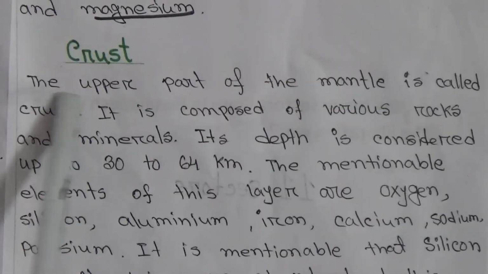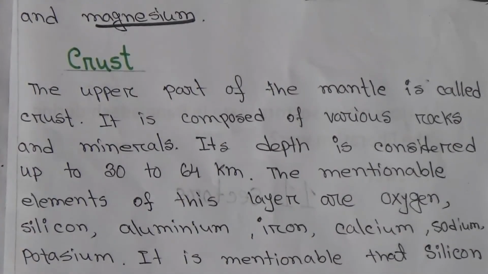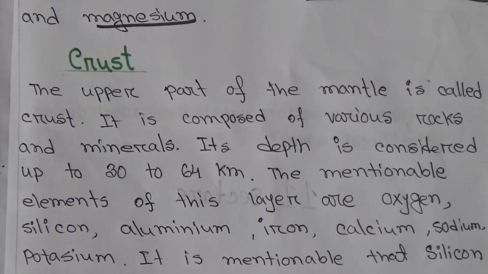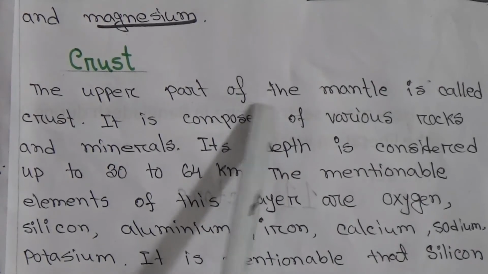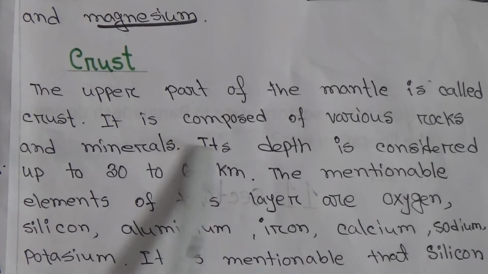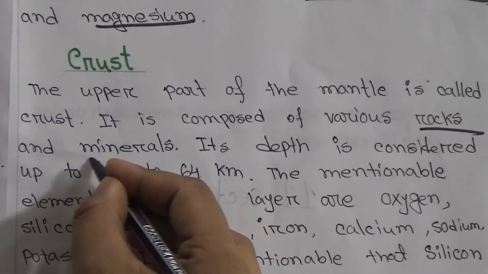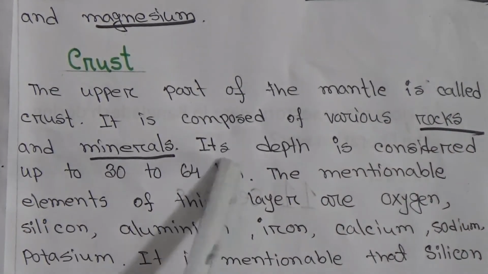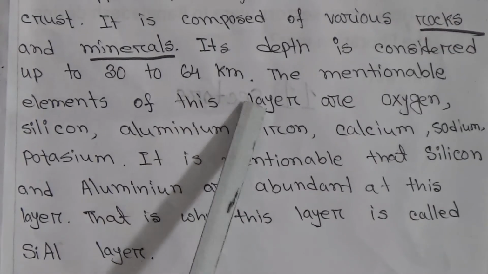Then crust. The upper part of the mantle is called the crust. The upper part is crust, the middle part is mantle and the lower part is core. It is composed of various rocks and minerals. Its depth is considered to be 30 to 64 km.